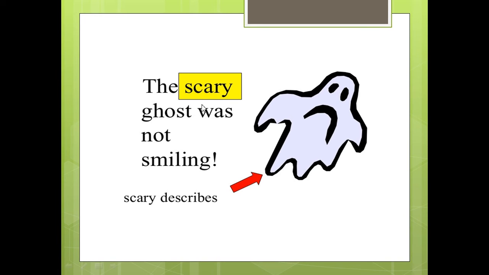Okay, what type of adjective is this? Does it describe a number or the kind? Should I say how many ghosts was not smiling or were not smiling? The answer scary will be wrong or incorrect. So I can ask what kind of ghosts were not smiling? What kinds of ghosts were not smiling? So scary here is an adjective of kind. It describes the kind.